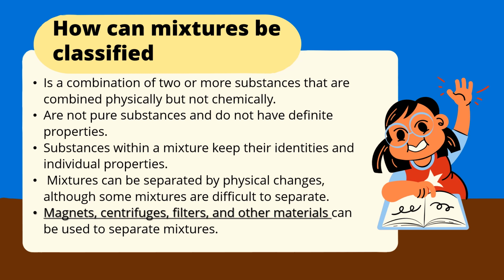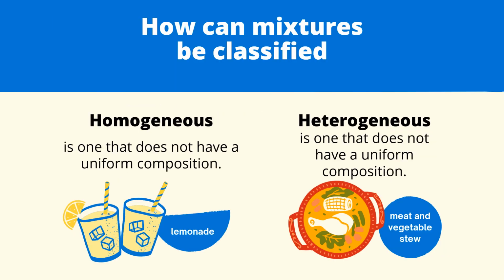If one of the components is magnetic, we can use a magnet. We can use an instrument called a centrifuge, and also filters. Other materials can be used to separate mixtures.